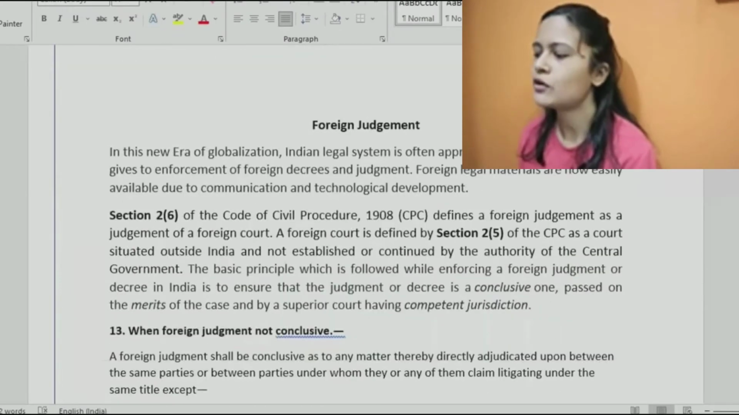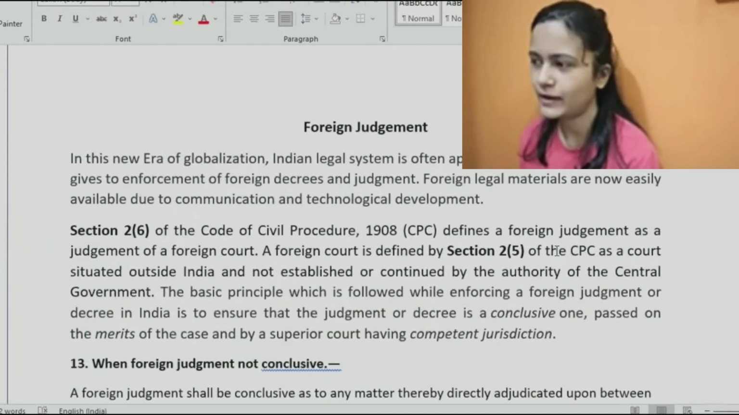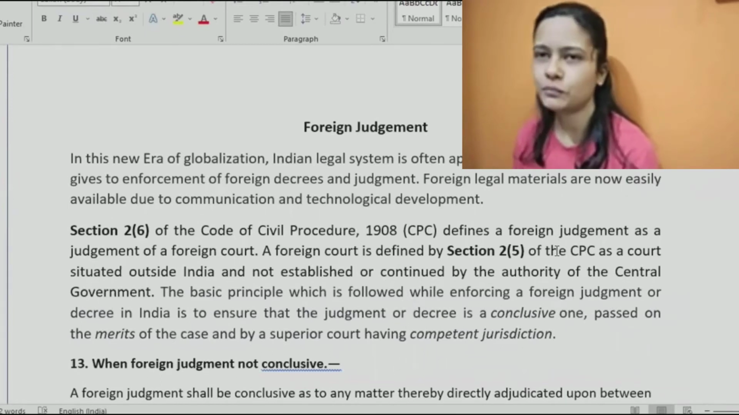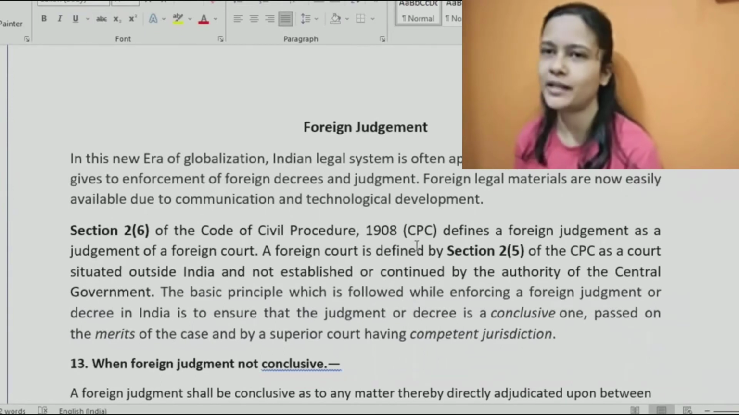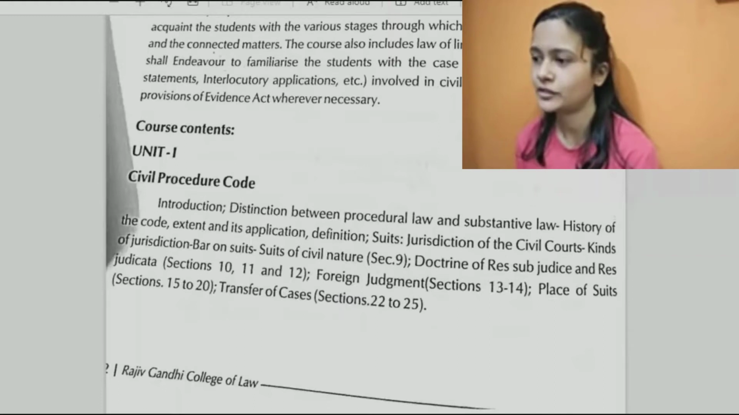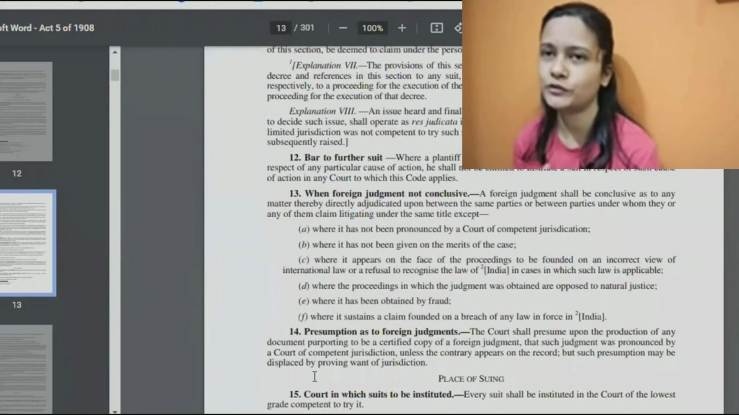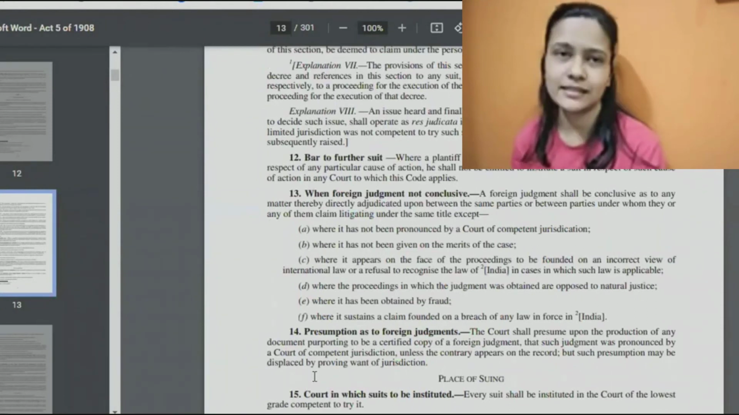Now, when we talk about foreign judgments, why is it becoming important nowadays? This concept was there even before, right? These are not amended provisions. These were there originally in the legislation. Sections 13 and 14 are not amended provisions, but were there since the starting itself.